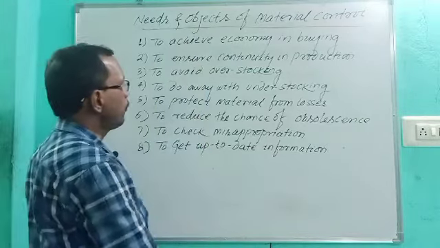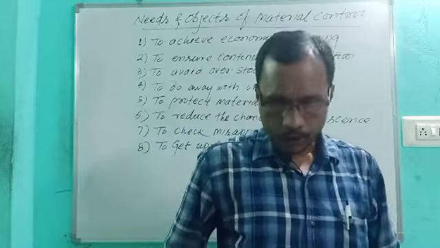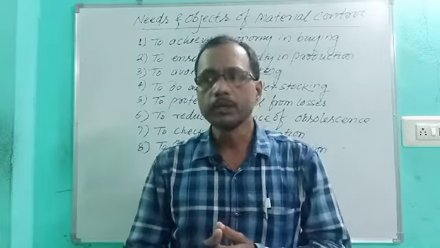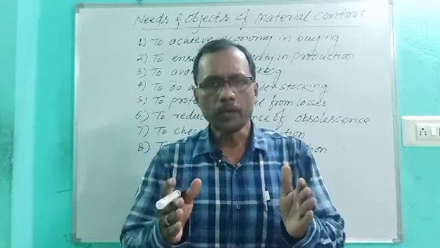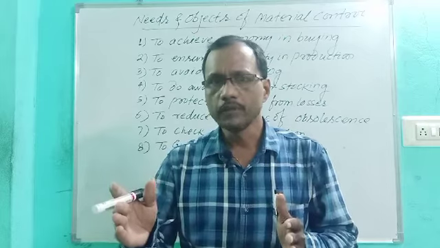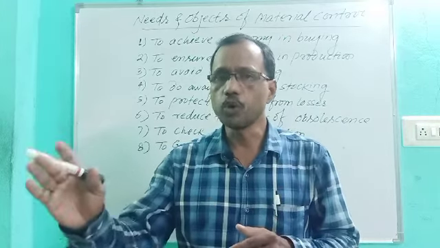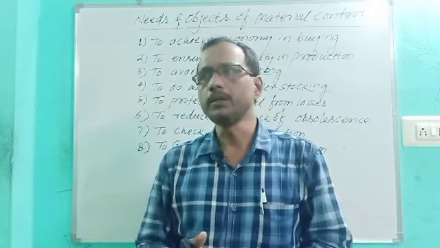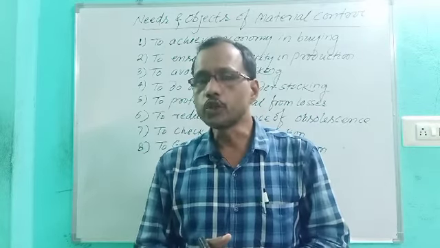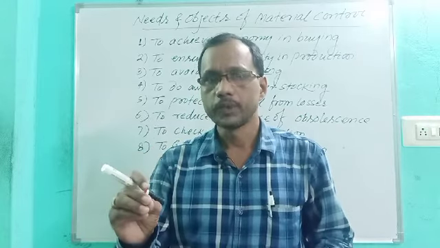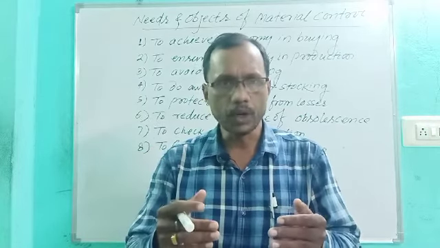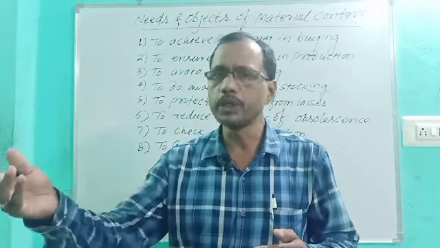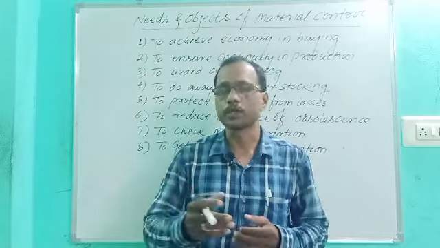Next one is to avoid overstocking, and you know we have already discussed this in previous classes. Overstocking means as much quantity of material required for the production should be purchased and stored in your stores. But overstocking leads to blockage of capital. Requirements depend upon the quantity of material consumed in the organization or in the processing center or production center.